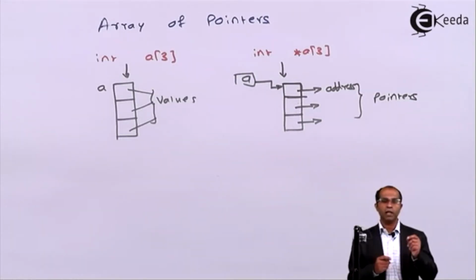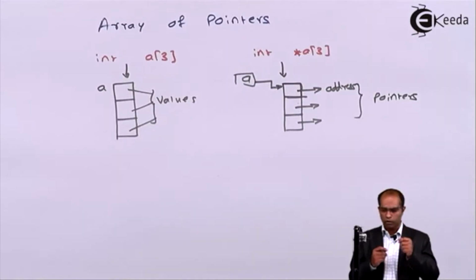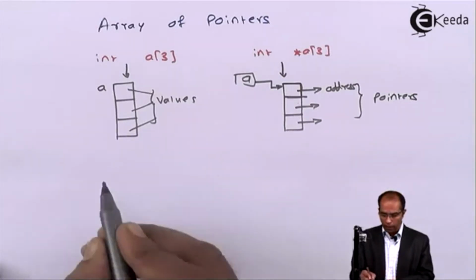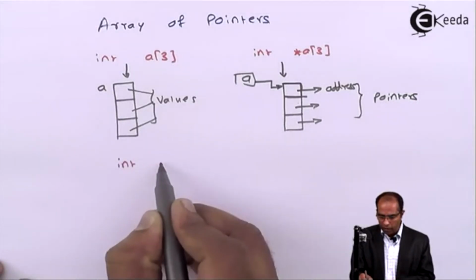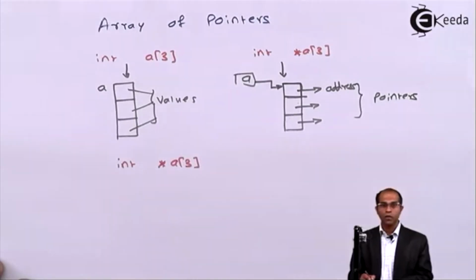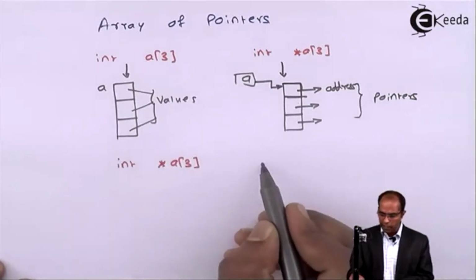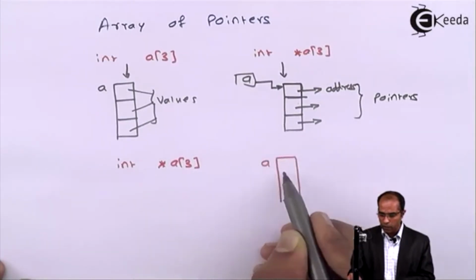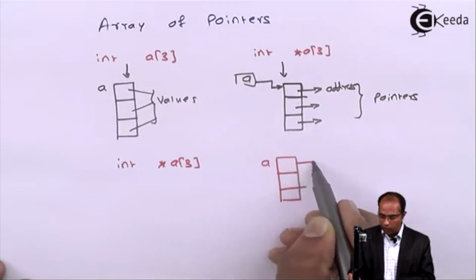Dynamic memory allocation can be done by using malloc. We have already seen the concepts of this particular malloc, and here I am going to revise them. Now, first of all, let me declare int asterisk a of 3. What does it do? This a will now be setting how many pointers? 3 pointers.